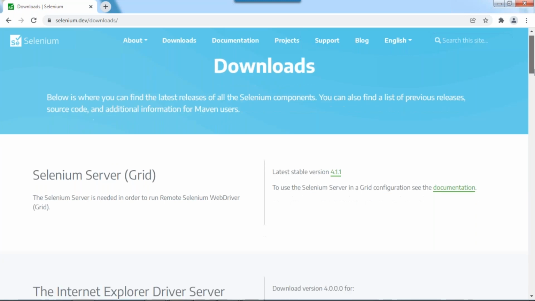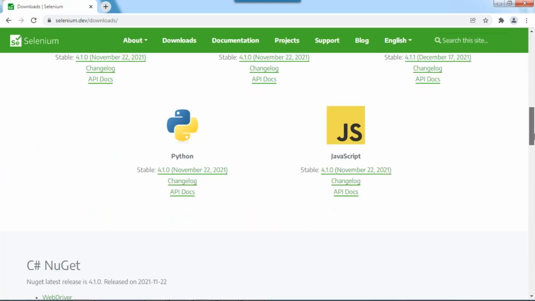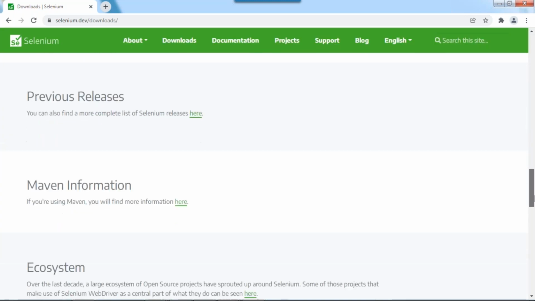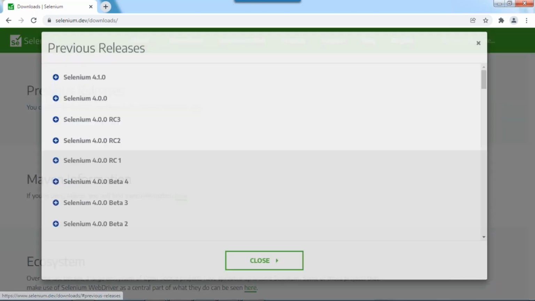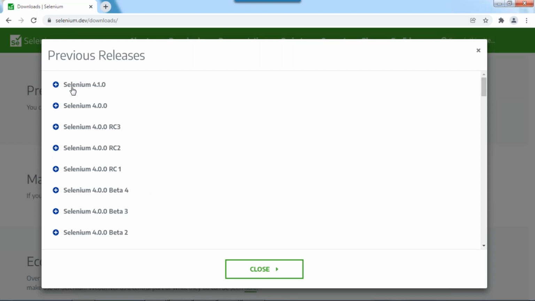See here, Selenium Grid. Okay, what are the languages, browsers? See, suppose you want to see the previous releases and when it was started. The latest one is what, 4.1.0. Okay, this is the latest one.